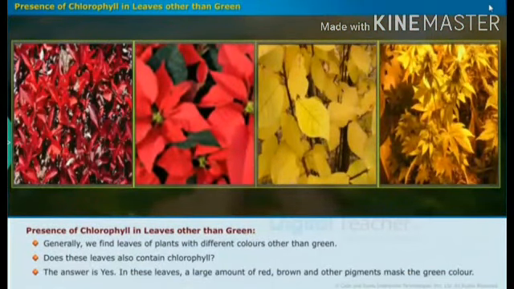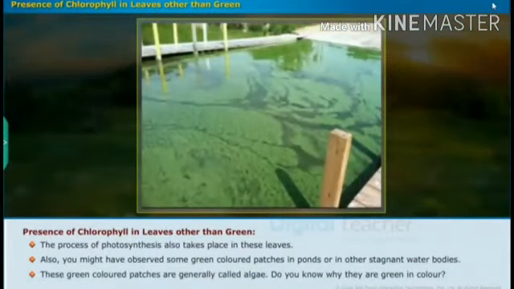So this is some colorful leaves I will show for you. These are other leaves. They are not green in color, but they are capable of photosynthesis and they make their own food. Okay. And these are some examples of that. For the next slide I will show you. This is green in color. Did you identify this picture? This is algae. Algae is green in color because they have chlorophyll, and they make their own food by the process of photosynthesis. So that's why it is green in color.